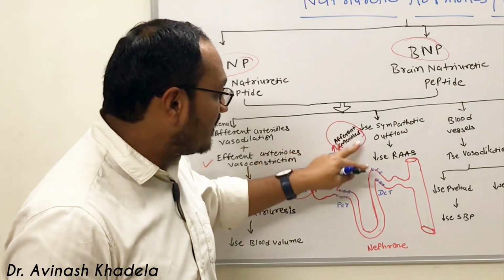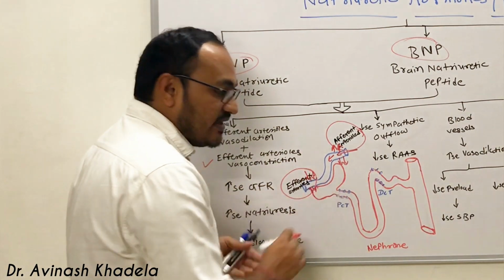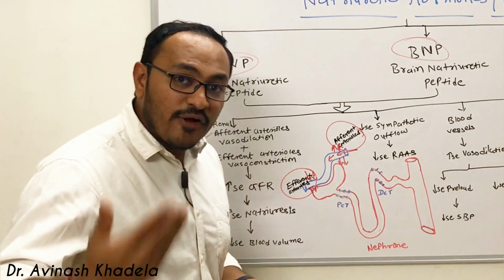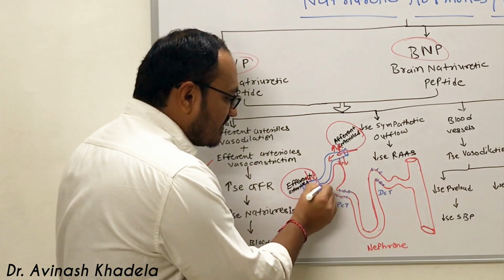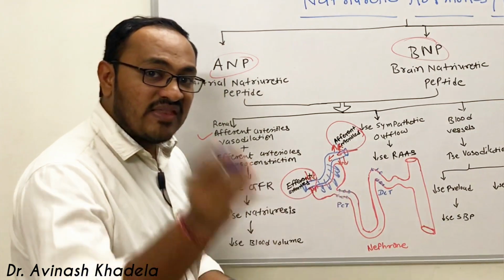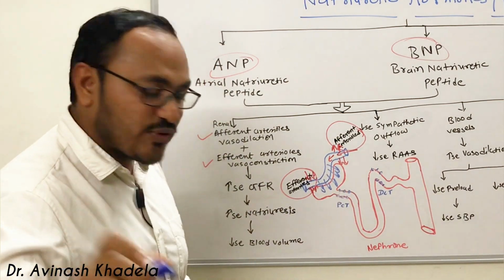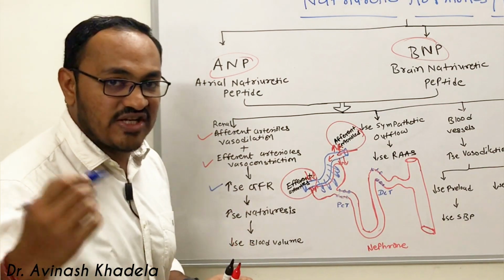Because of these two combined mechanisms, the blood will stay for a longer period of time inside the kidney for filtration, and because of that there will be a rise in the filtration process. This rise in the filtration process will lead to an increase in glomerular filtration rate.